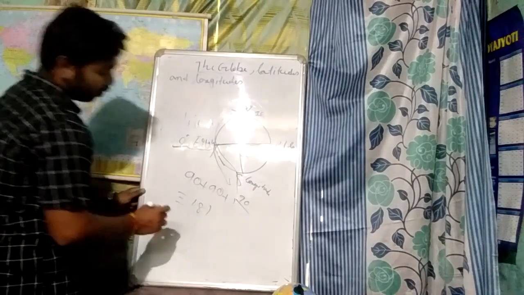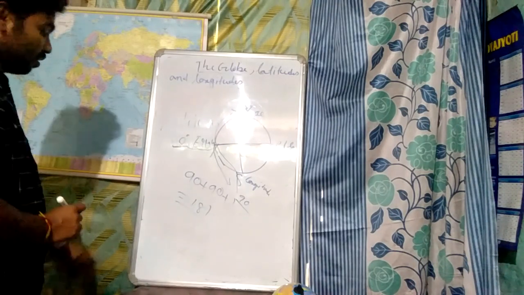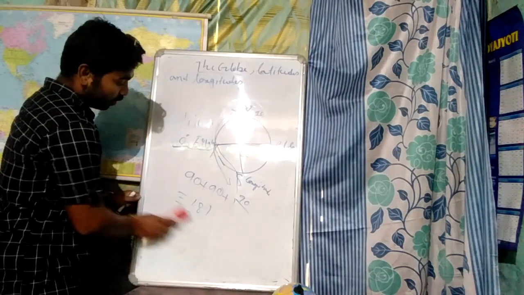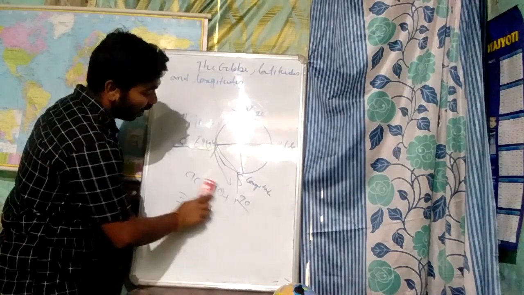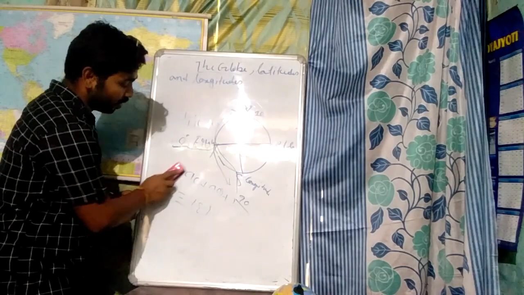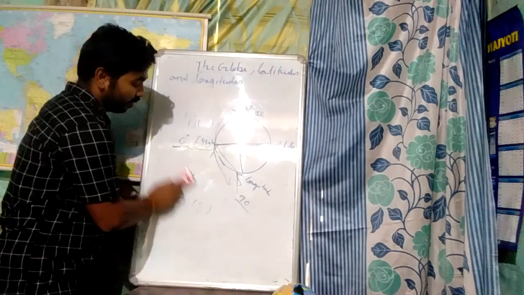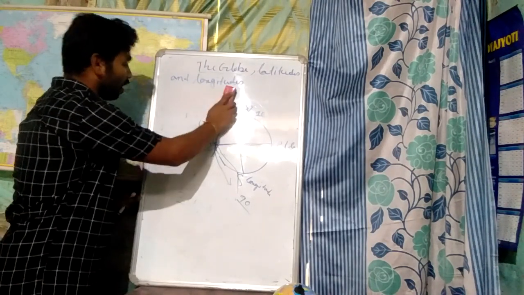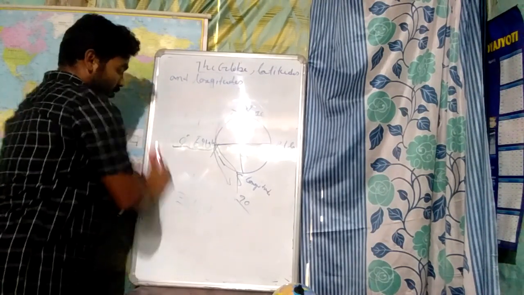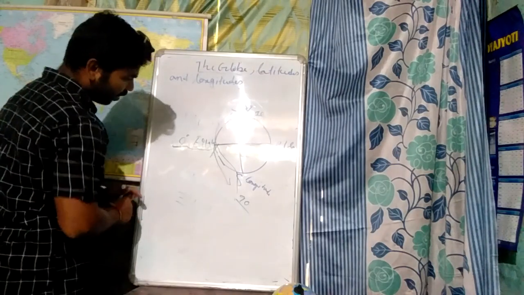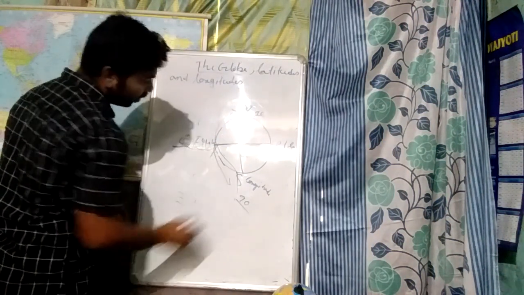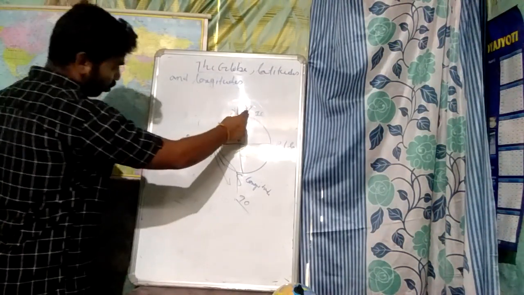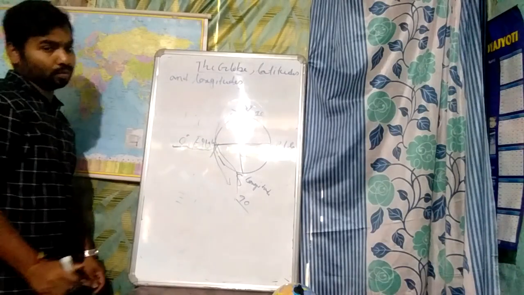A question sometimes arises: how many imaginary parallels are there on our earth? There are 181 parallels. And longitudes are also imaginary lines that pass from the north pole to the south pole.